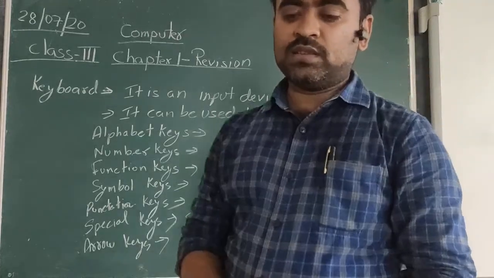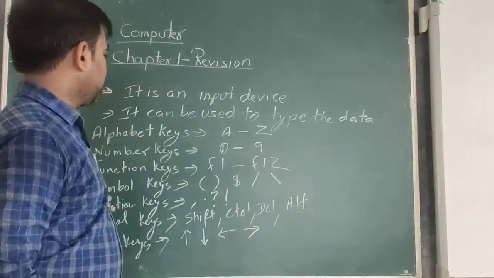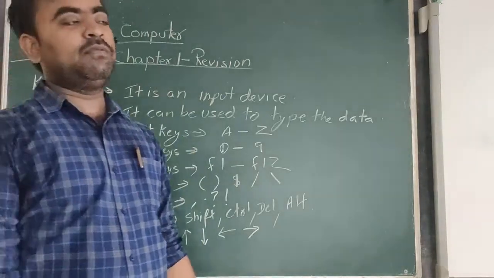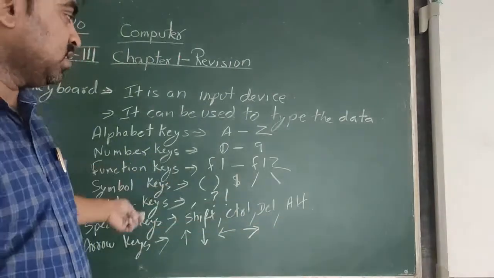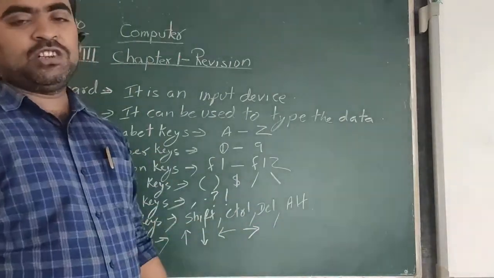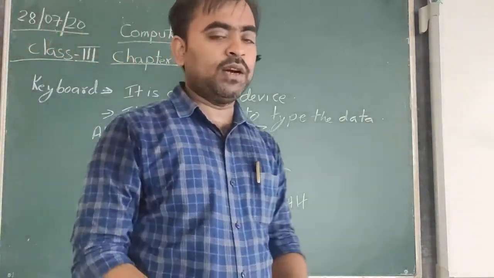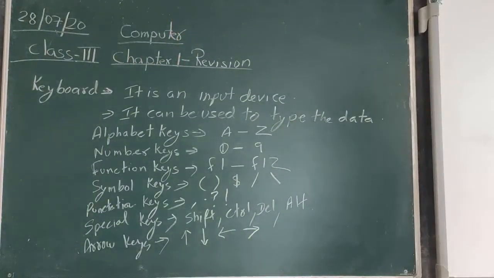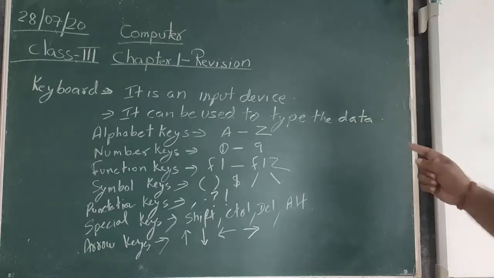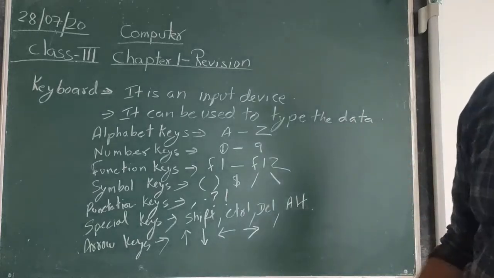These are the different sets of keys which are present on each and every keyboard. Along with these keys, there are some other functional keys available in different models of the keyboard. But these are the basic keys present in all keyboards of the computer.